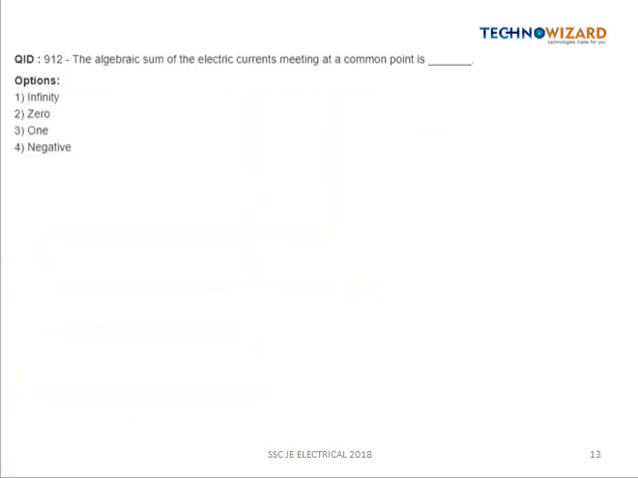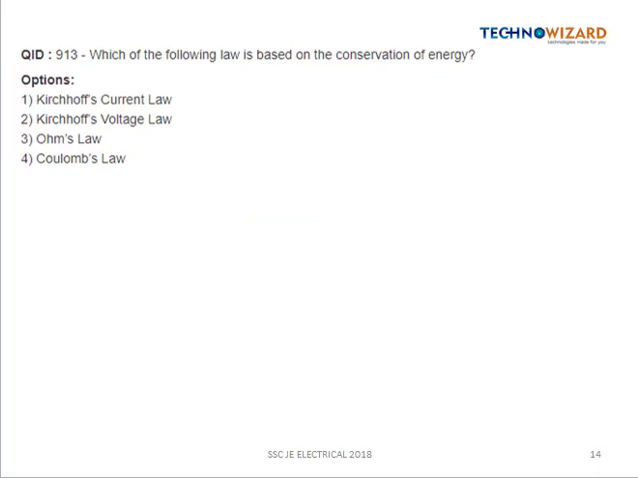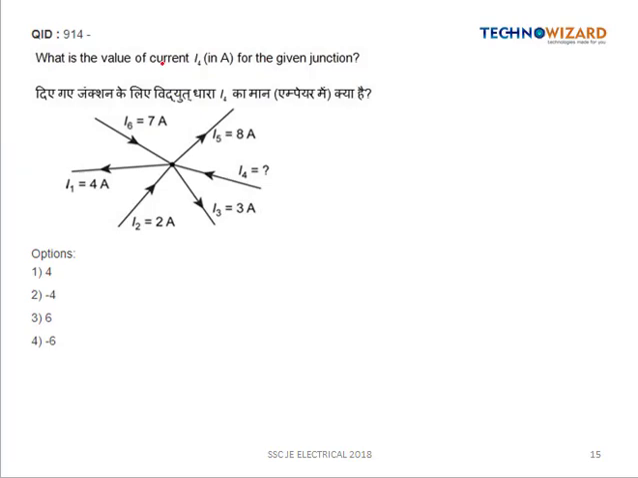Now next question is, the algebraic sum of the electric current meeting at a common point is always zero according to the KCL, that is Kirchhoff current law, which is based on the law of conservation of charge. So KCL is based on the law of conservation of charge. Next question is, which of the following law is based on the law of conservation of energy? So KVL. And next question is, what is the value of the current I4 in ampere for the given junction?